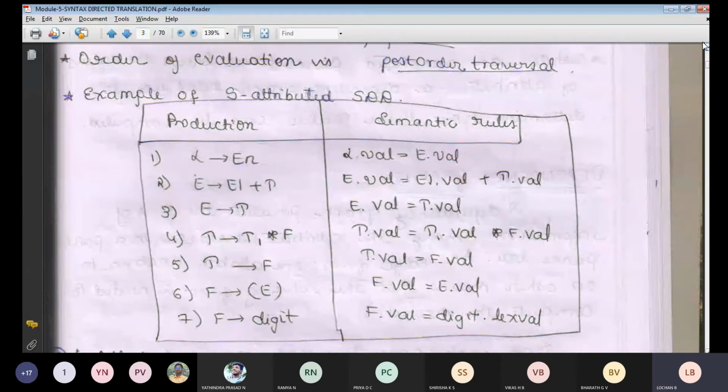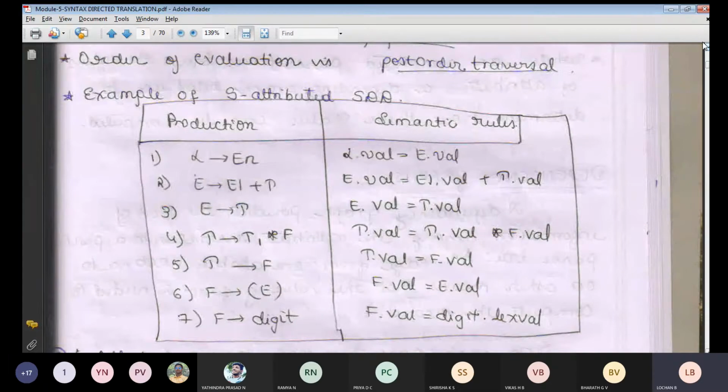If you see the second production, what you are going to get is E implies E1 plus T. What is there in the LHS part? E is there. So that is E dot val. Val is nothing but values we will be giving. So on the right side, in the RHS part, you got E1 plus T. For the same thing, for E1 also we will be putting the values, and for T also we will be putting the values. That means what I want to say with respect to your example of S attributes is completely this: whatever the production they may give, for the given production of the grammar, we will be making use of only the values, not the inherited ones.